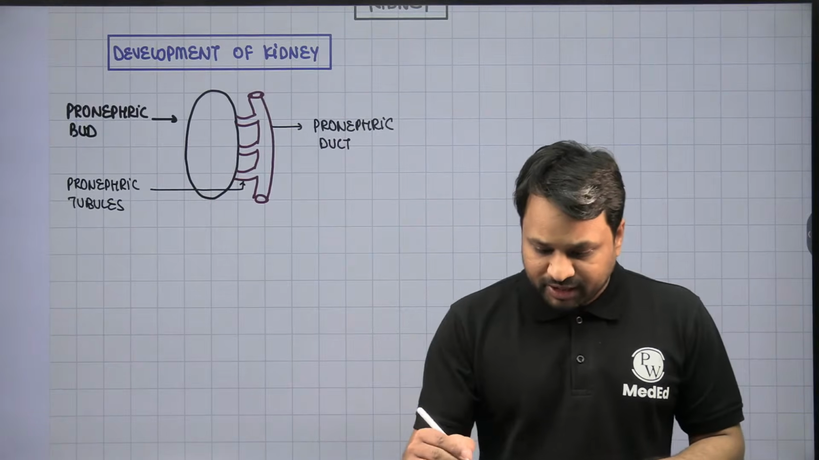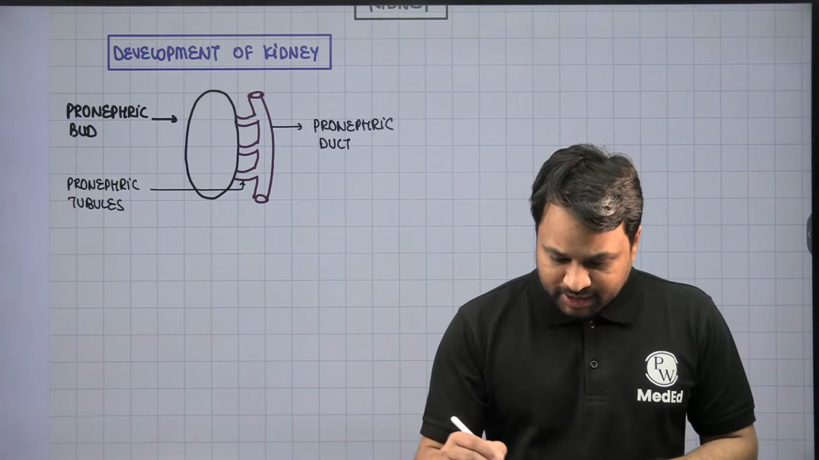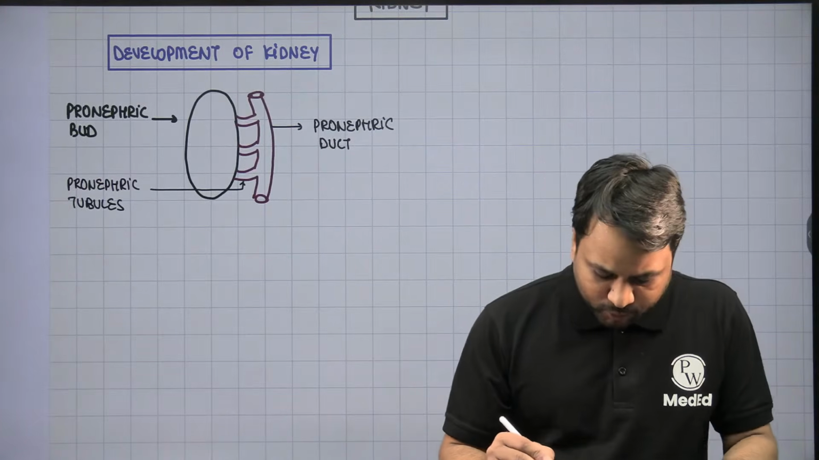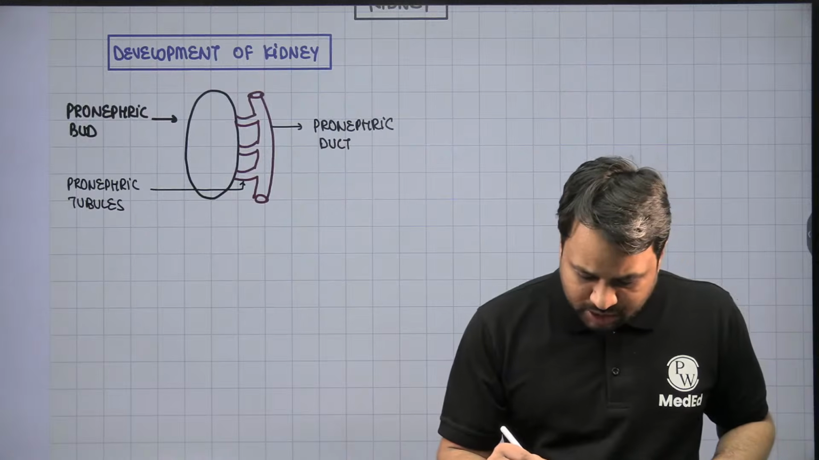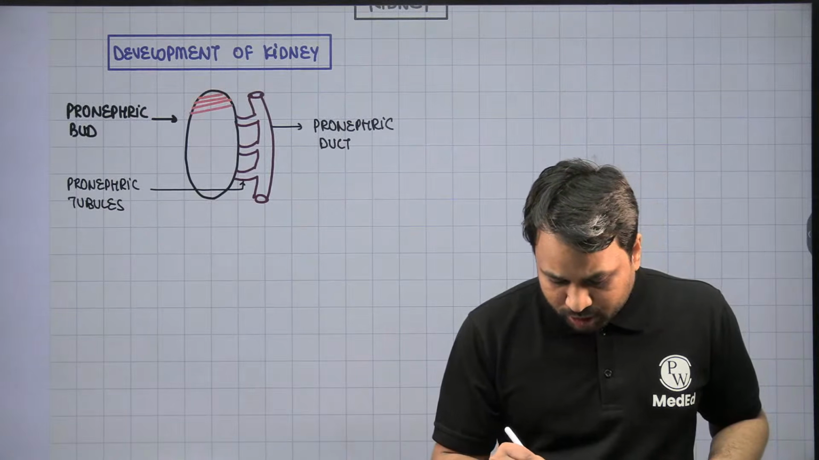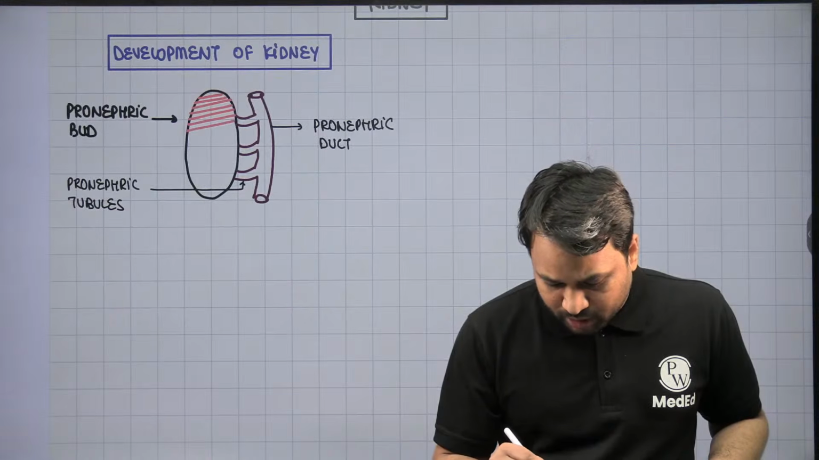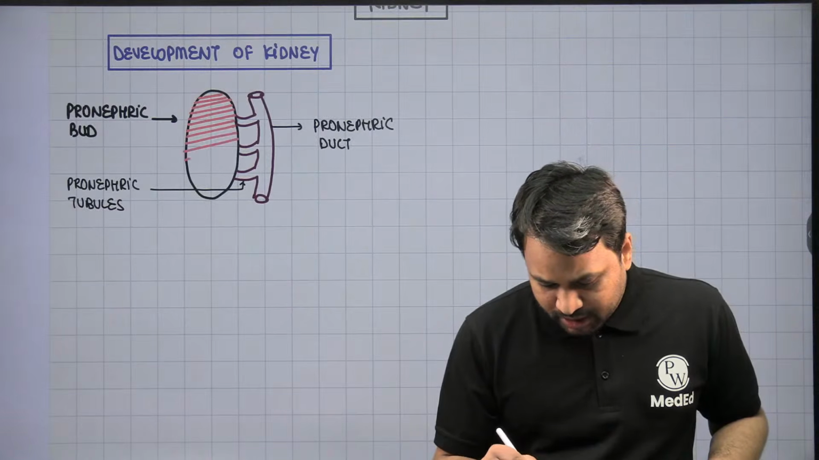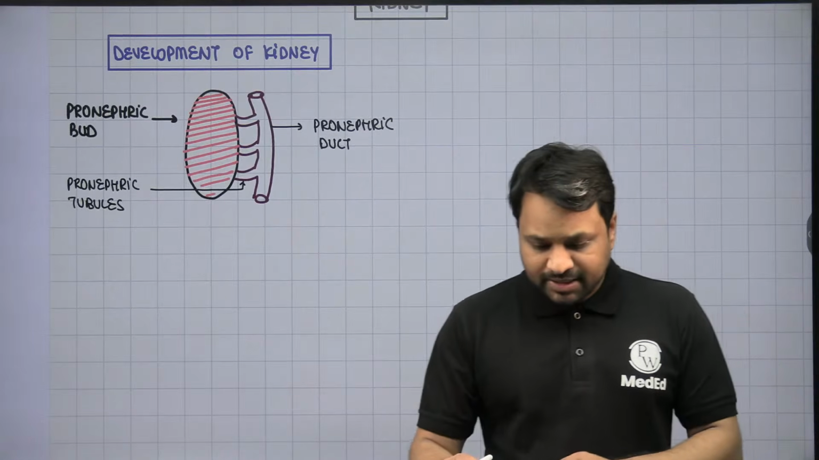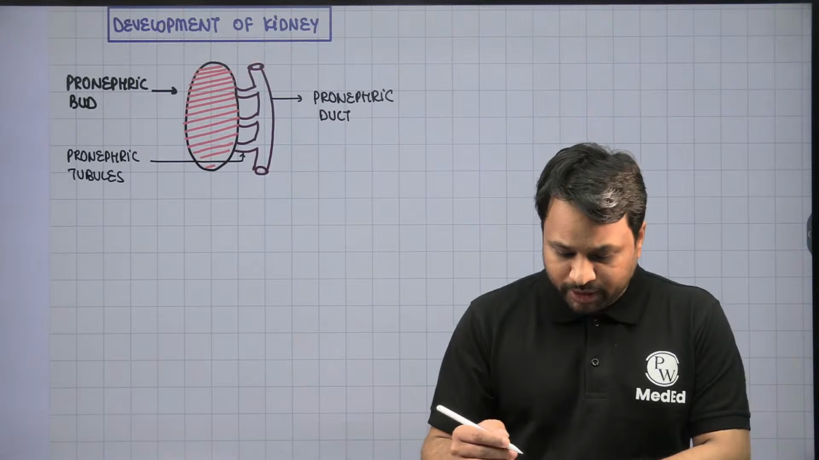Now, once the pronephric duct is formed, you will notice that the pronephric bud will now start to slowly disintegrate. The disintegration will be from top to bottom. It will start disintegrating in a craniocaudal extension. So slowly you will notice that this is going to get completely destroyed.